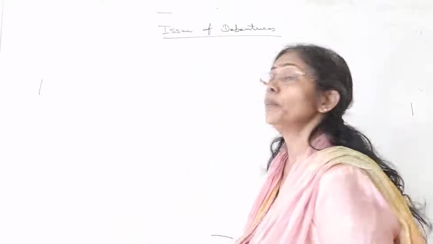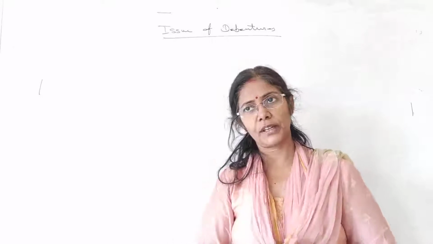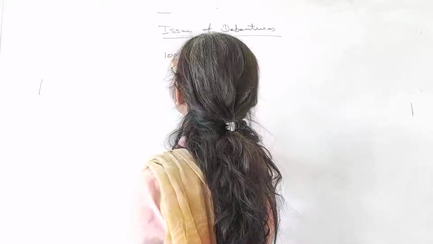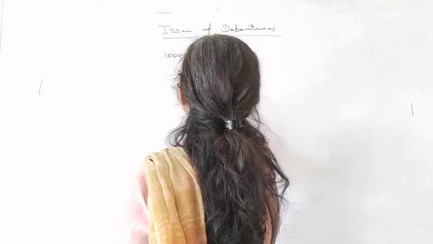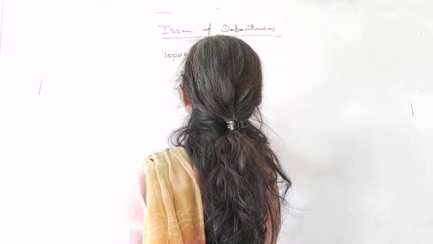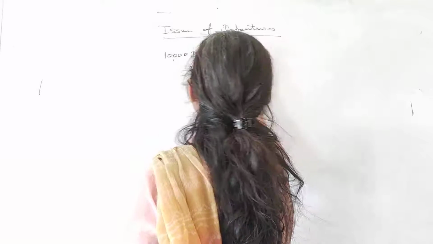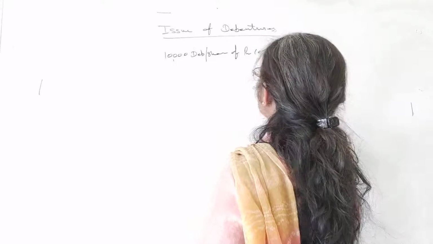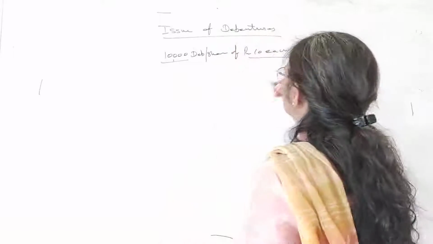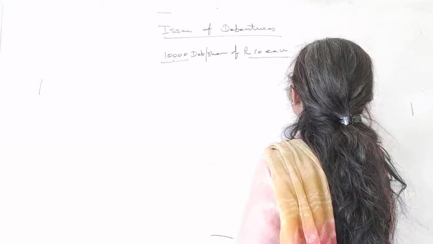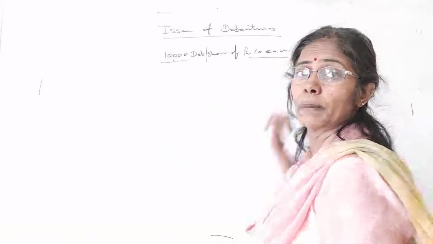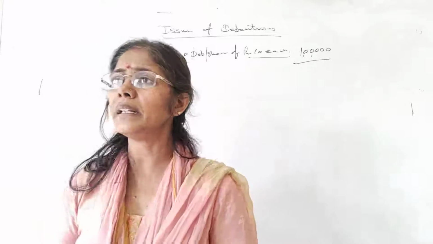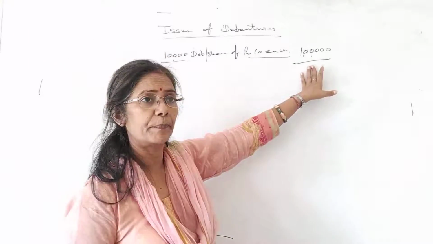Okay. So company decides the face value. Company has decided that it needs 1 lakh rupees initially.